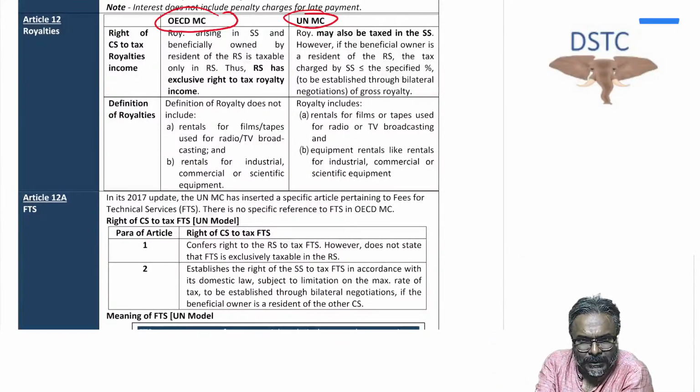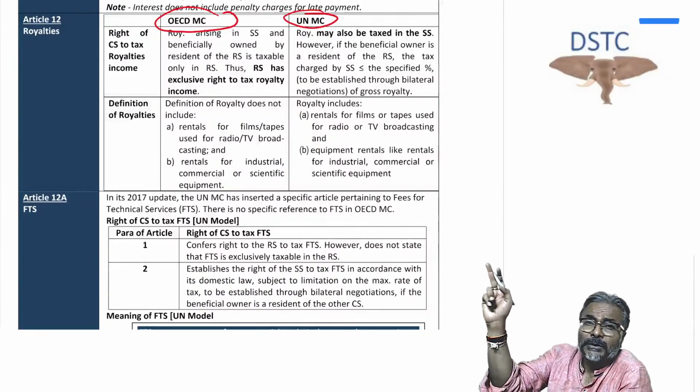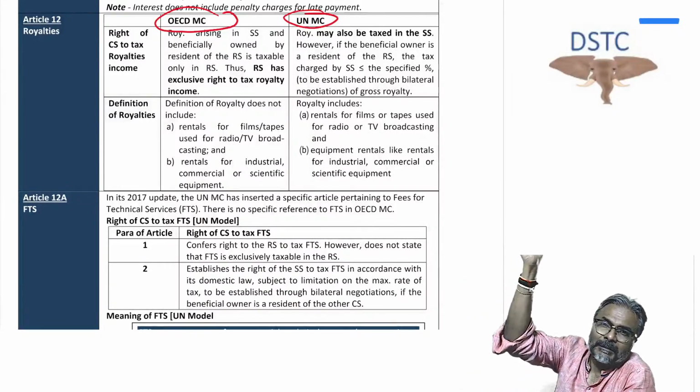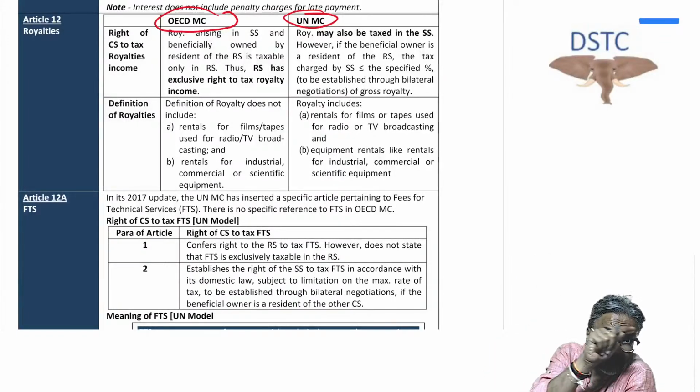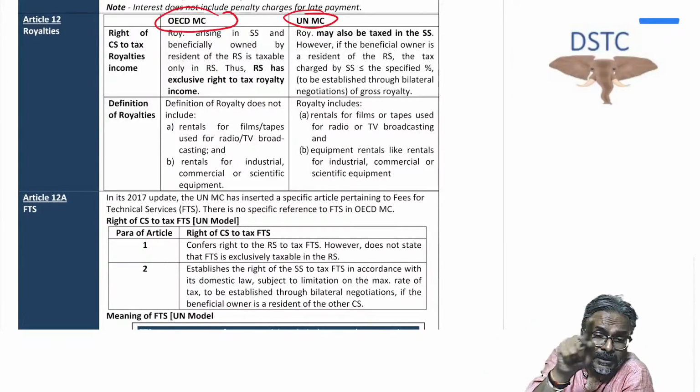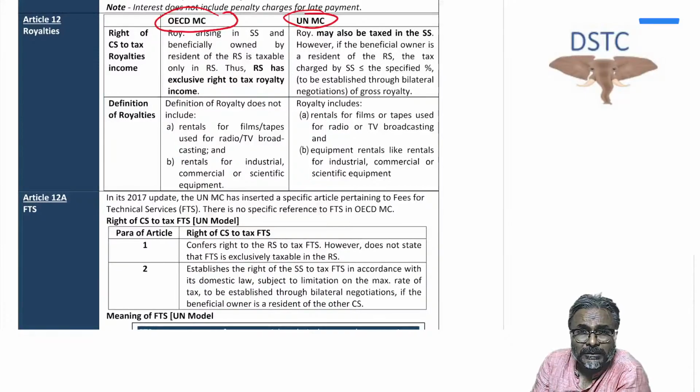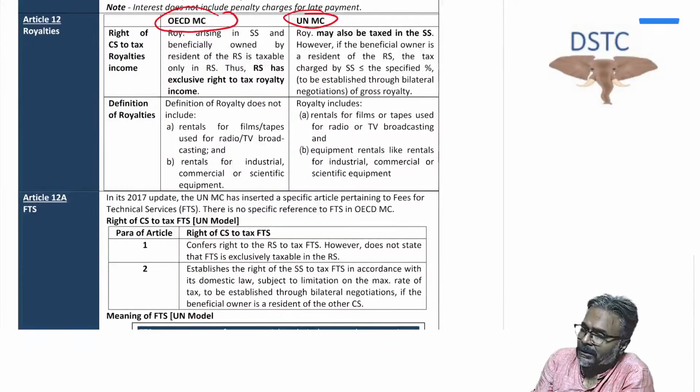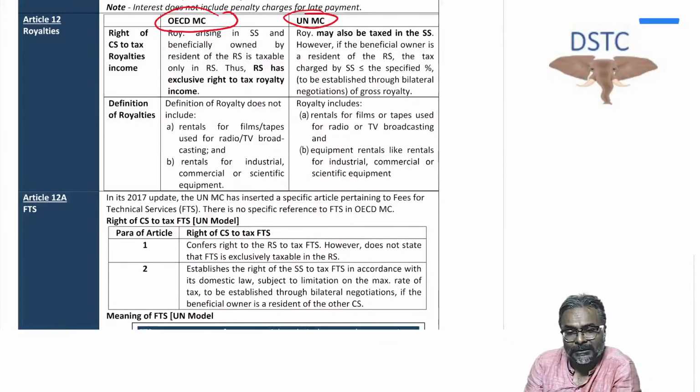So that is what the UN model does, but at least it is providing the taxation right to the country from where the royalty income arises, which is not there in the OECD model, because the OECD model only talks about the exclusive right of the resident country to tax the royalty income.